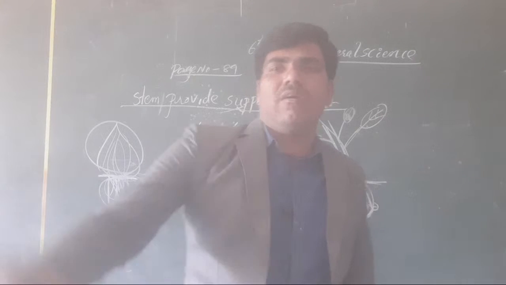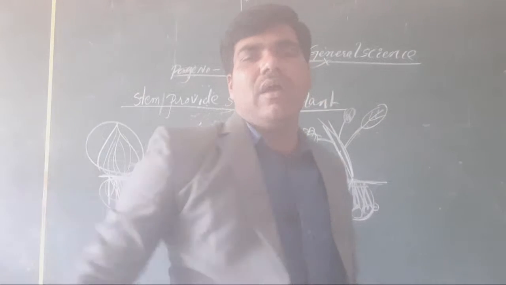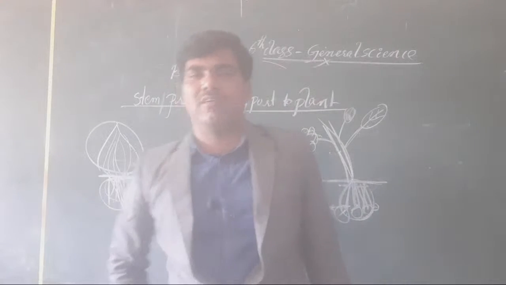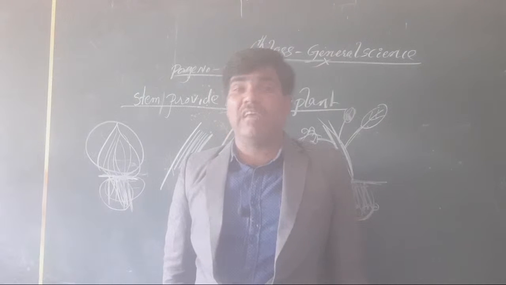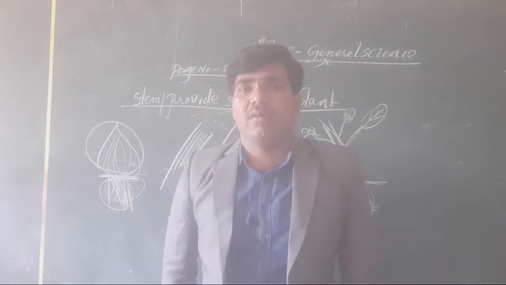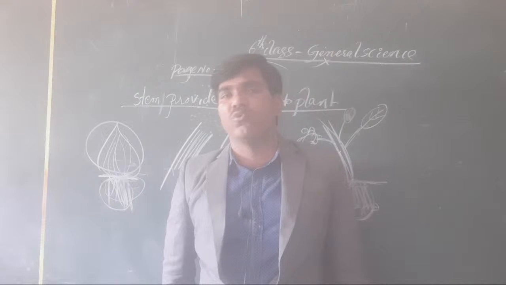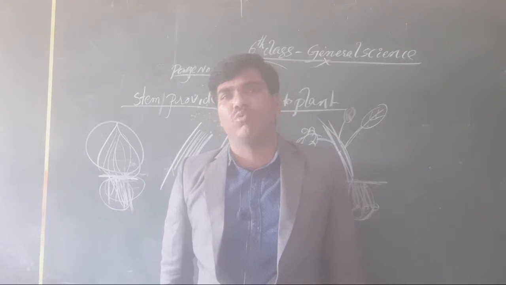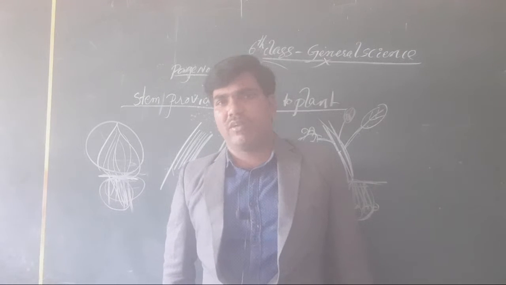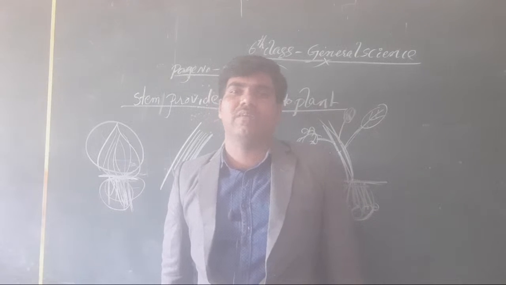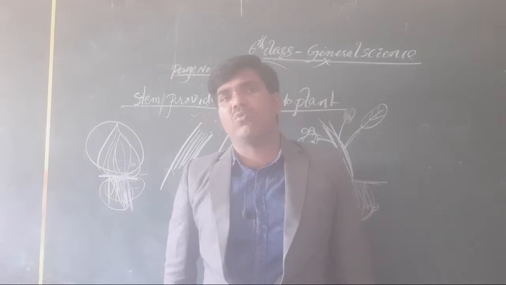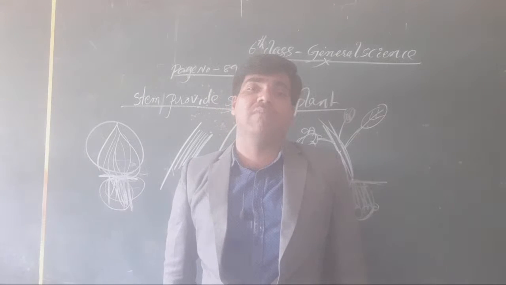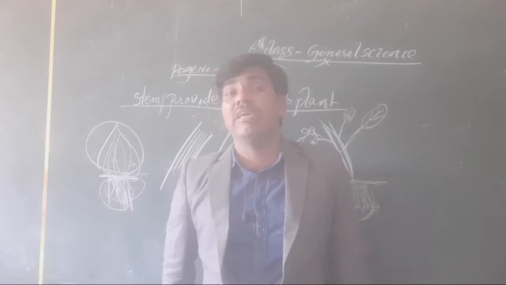It absorbs the water and minerals from the earth, and it is the base of our plant. Different types of roots are there. Already we have discussed 2 types of roots: one is the tap root, another one is the fibrous root. Okay, now we already discussed that. From the root what will we get? The stem will be obtained. On the stem there will be leaves.